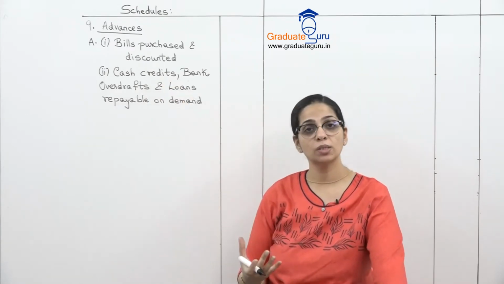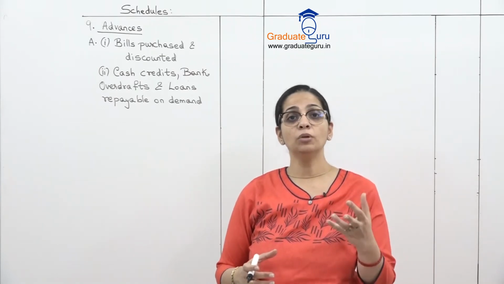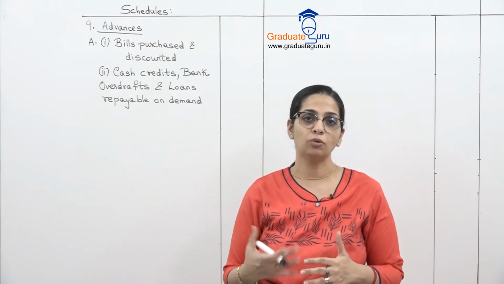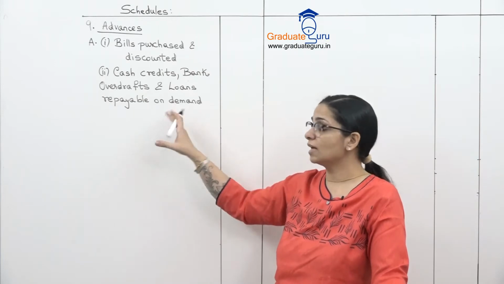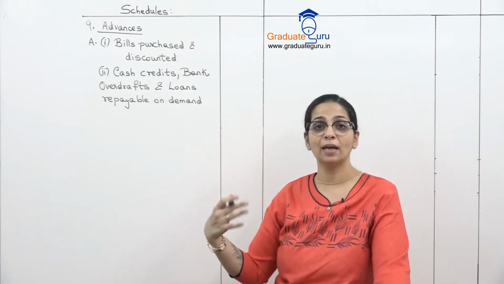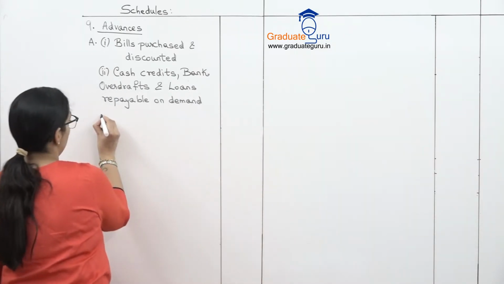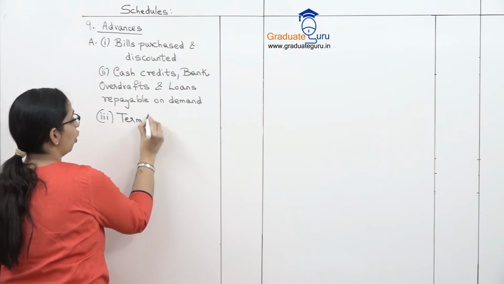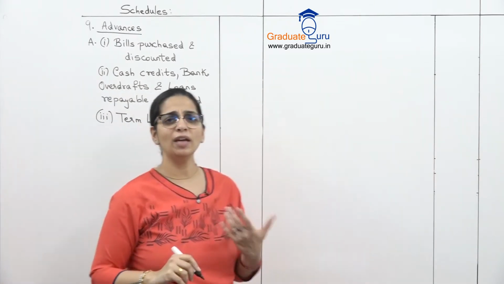Cash credit is also something similar. Bank opens a separate account, puts an amount within that account, and the businessman can use that amount whenever he wants. उस पे interest charge करती है bank. So these are all different ways in which the bank advances money. And last is term loans. Term loans generally are long-term loans which are given by the bank for various purposes.